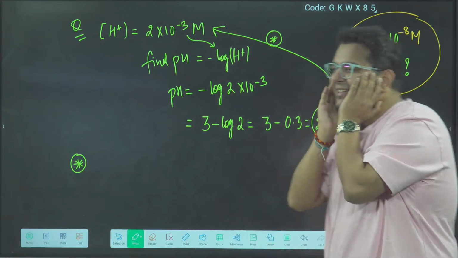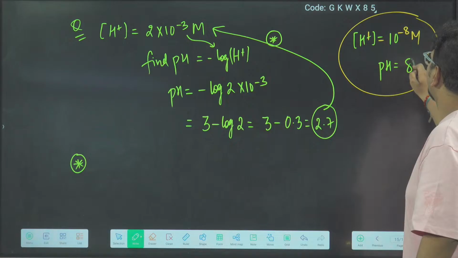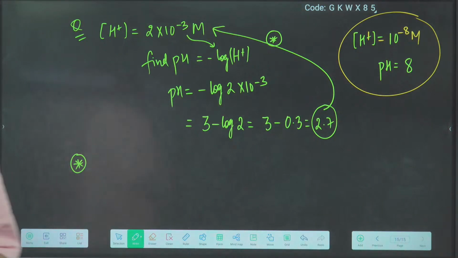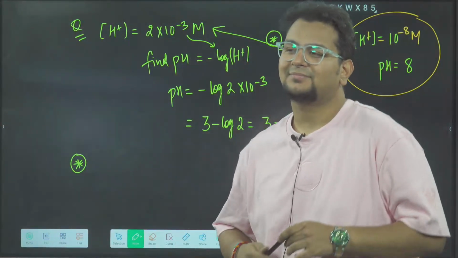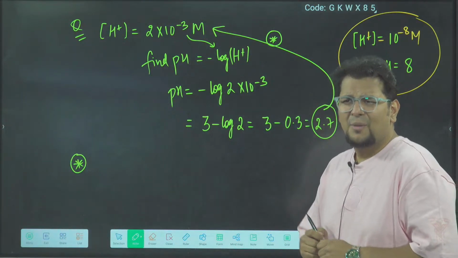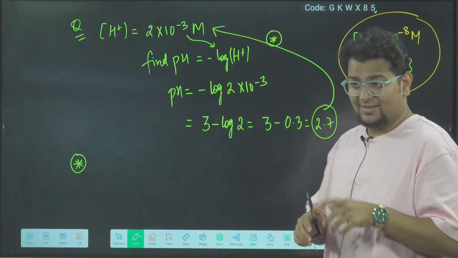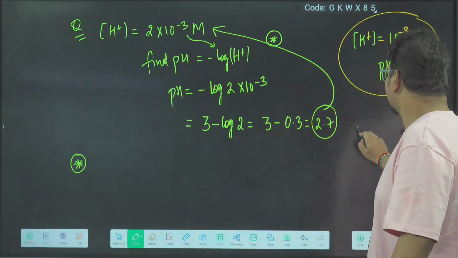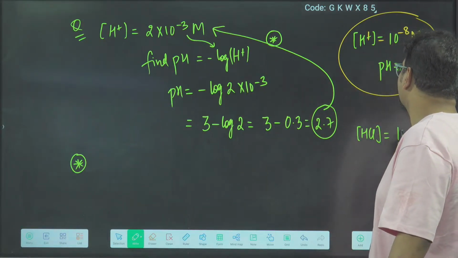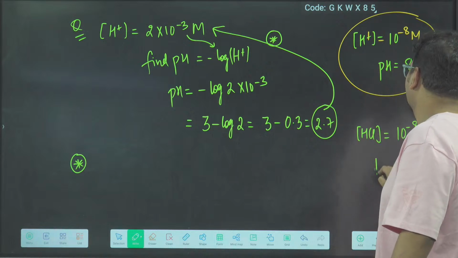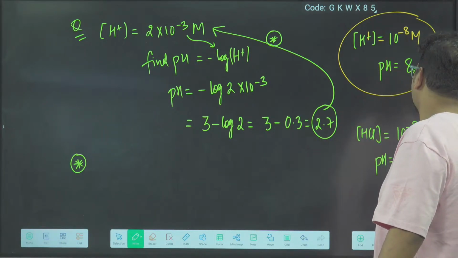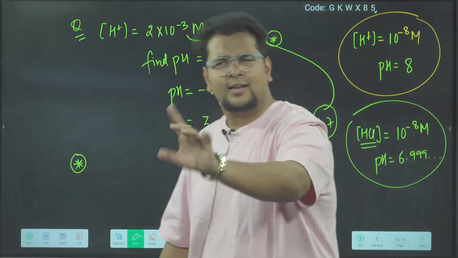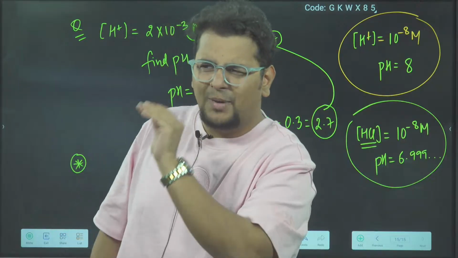Okay. So the answer is 8. Answer is 8. Sir, but we have read something else. Correct. You are answering some other question. The question you are answering is this: if HCl concentration is 10 to the power minus 8 molar, then the pH will be 6.999 something, very close to 7, because there is acid but it is very dilute, etc. Nicely mugged up. I appreciate your mugging.